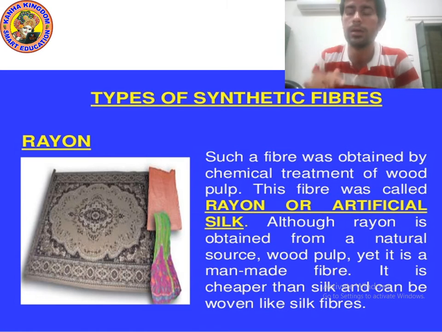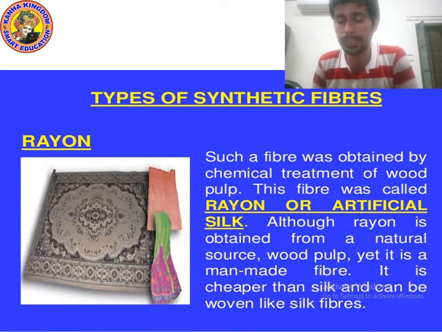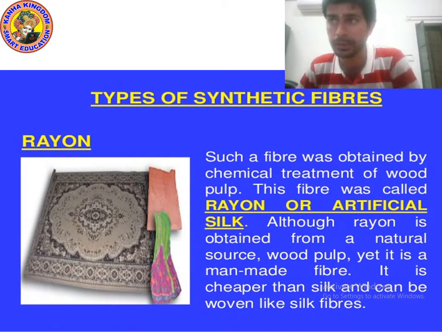So kids, rayon was obtained from a natural source, which is wood pulp, at the end of the 19th century. So it is cheaper than silk. Point number 1, it is cheaper than silk, but natural silk fiber is very costly. But rayon, which is also known as artificial silk, is cheaper than silk and can be woven like silk fiber. Okay, please write down.